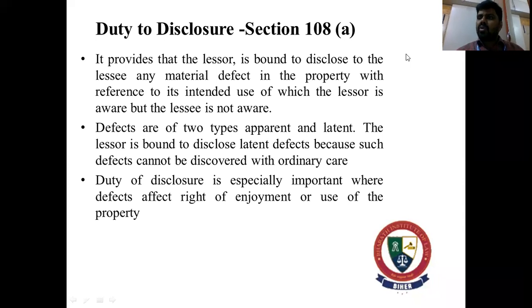So for example, let's say you're going and buying a product. It becomes your duty to check whether all the features are working or not. Let's say you just blindly bought the product, and you come to your house and find out that there is a defect. Now you are also responsible. You are equally responsible. So that becomes your duty. Buyer, be aware.